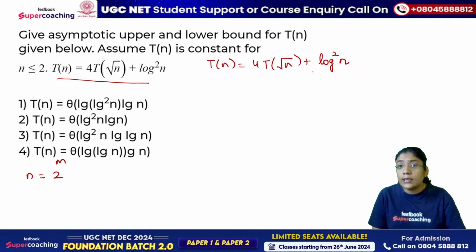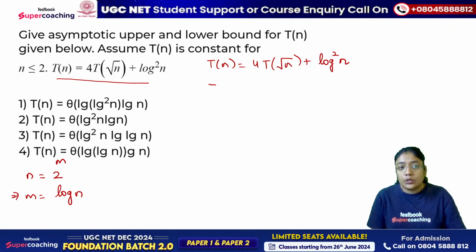But we are converting this recurrence relation in the form of the variable m. So m will be, अगर आप दोनों साइड पे log लेते हो, m will be log n. After taking the log, we can say that m is equal to log n. So let me substitute here.